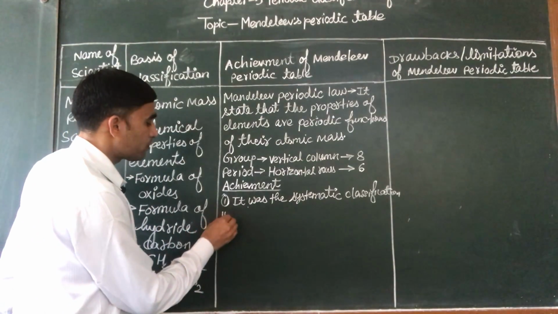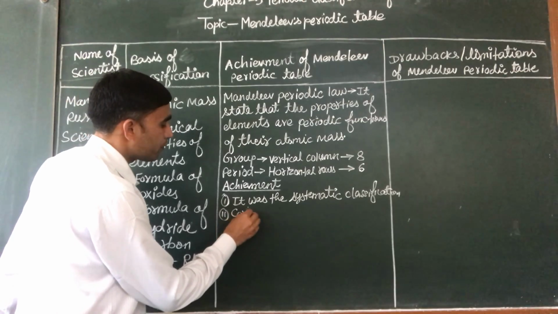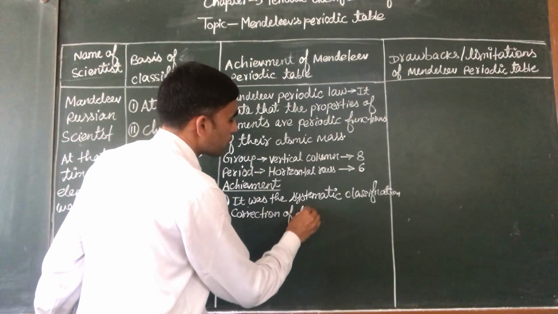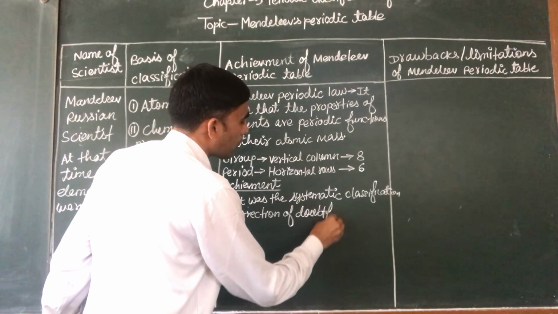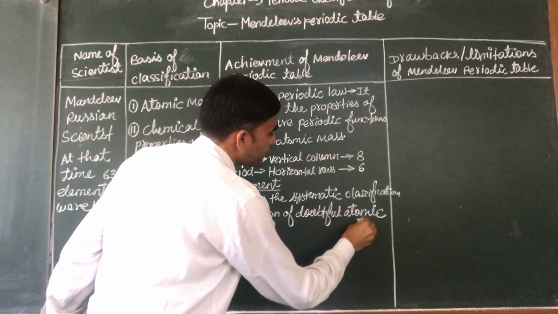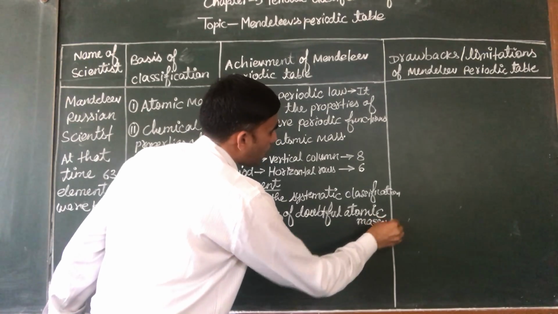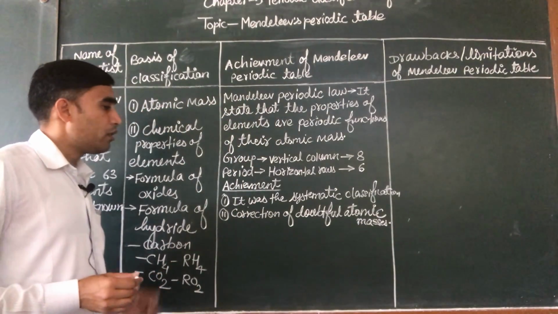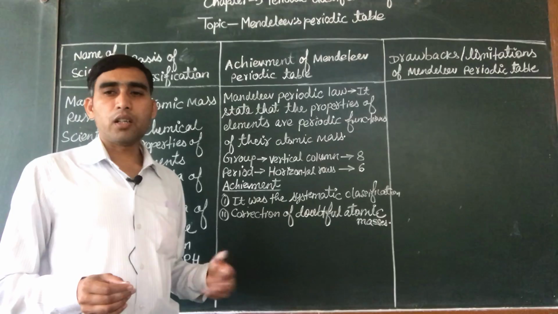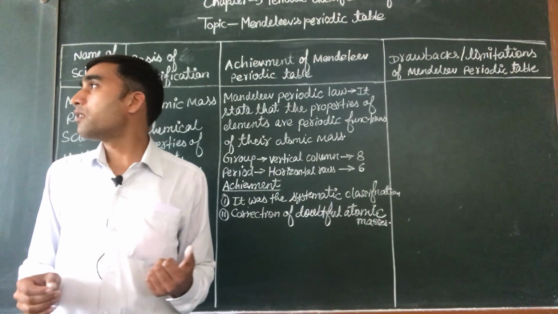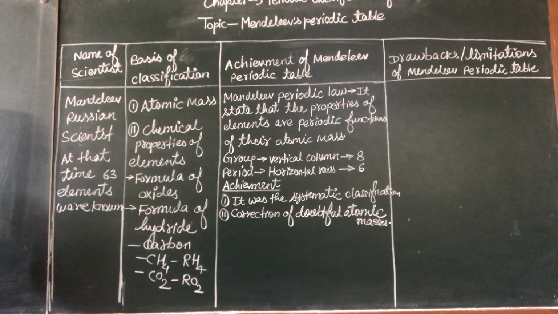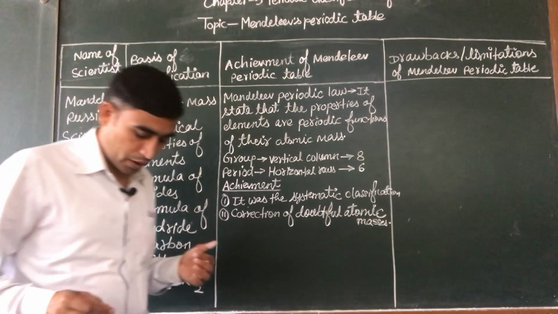Second is correction of doubtful atomic mass. Mendeleev had corrected the atomic mass of some elements. As you see in this table, they are placed before and after. So he had corrected the atomic mass of some elements so that he could give them the proper position.